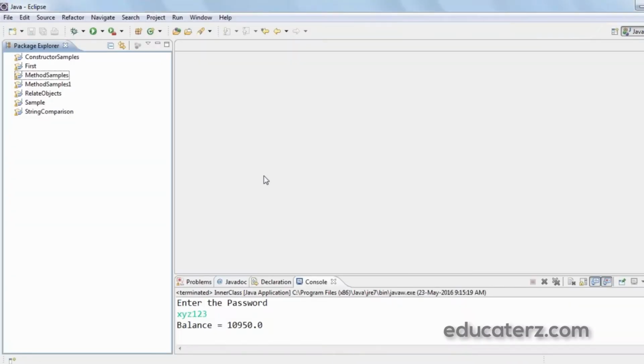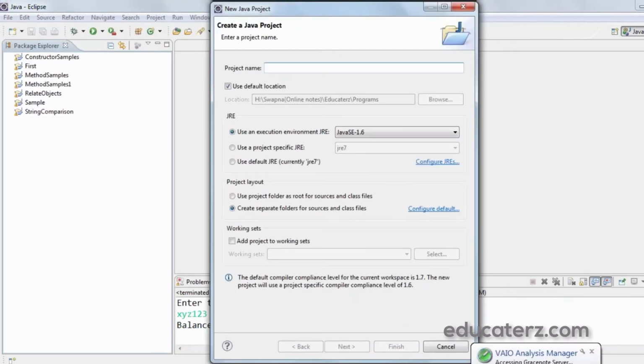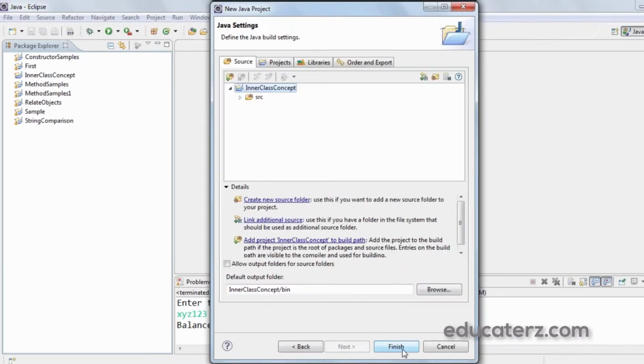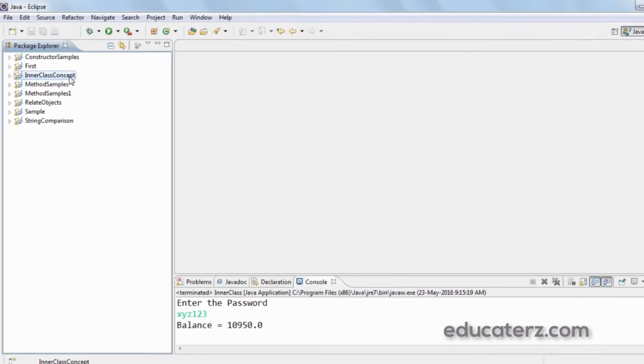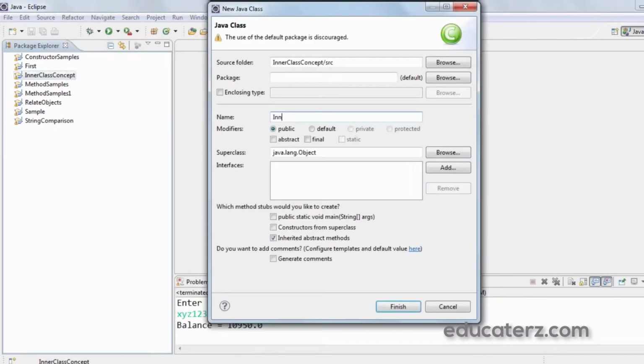So let me create a project called inner class concept. In this, I would create a class called inner class within the package com.educators with the main method.